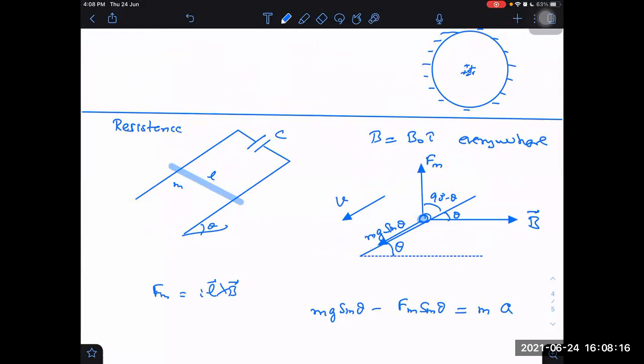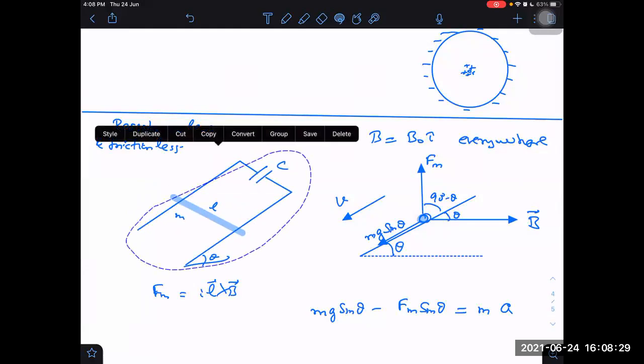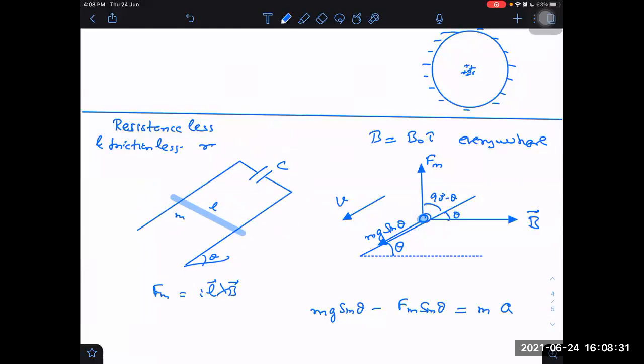Resistance less and frictionless. Rails and rod.